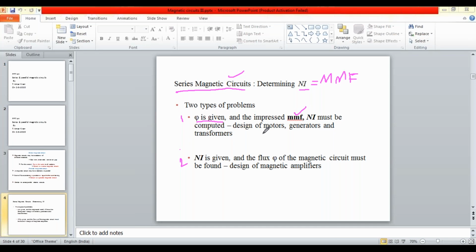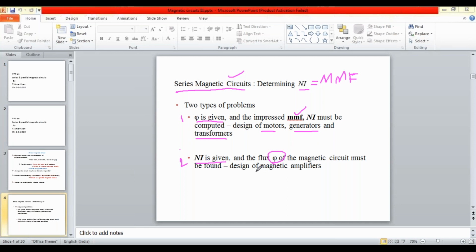This type of problem is generally useful in the design of DC machines, DC generators and DC motors, and in transformers. In the second type of problem, the MMF will be given, and then you need to find out the flux value.